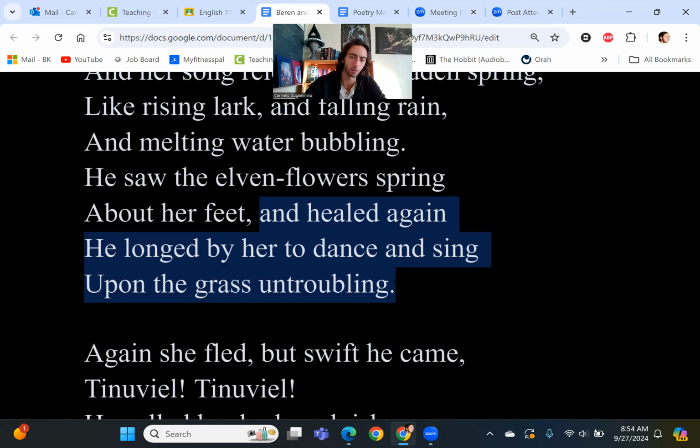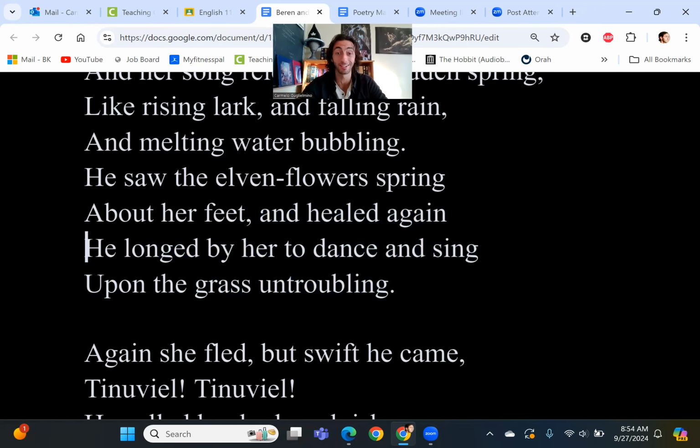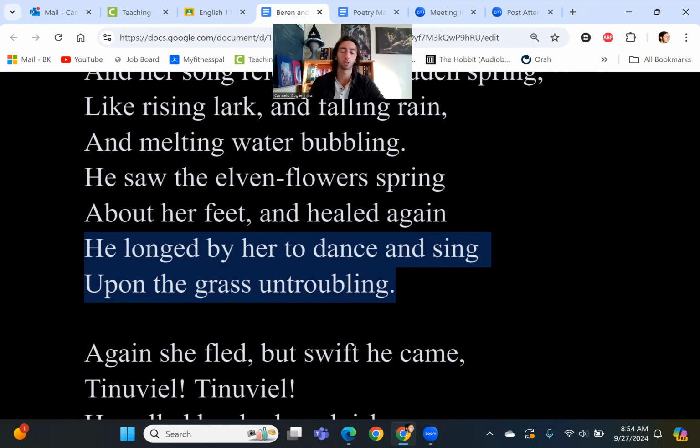How do we know this? Because what he is saying here is that Beren wants to what? Does he want to go and rape this girl? That's not what he wants, ladies and gents. The poem, the narrator, says he longed by her to dance and sing upon the grass untroubling. He is not looking for an illicit sexual relationship. He is looking for a true romantic relationship.